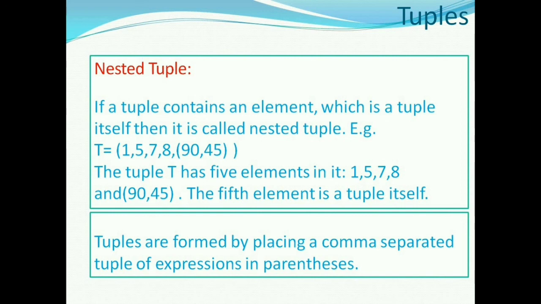Here you can see t = (1, 5, 7, 8, (90, 45)). (90, 45) is a tuple itself. Tuples are formed by placing a comma separated list of expressions in parentheses.